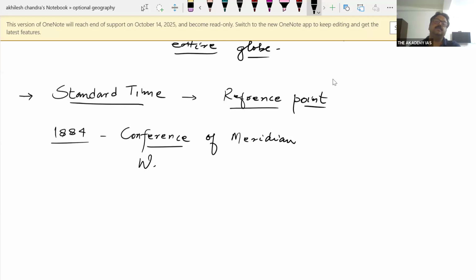in Washington, D.C., United States of America.